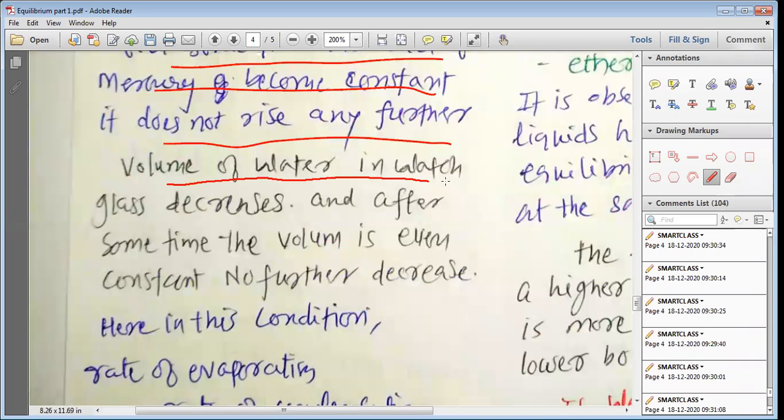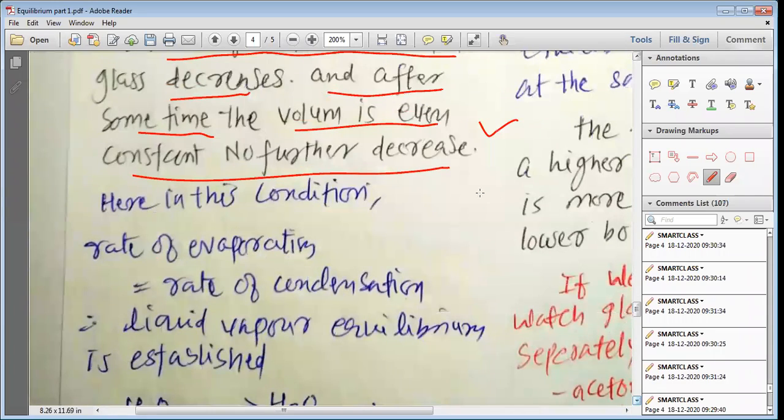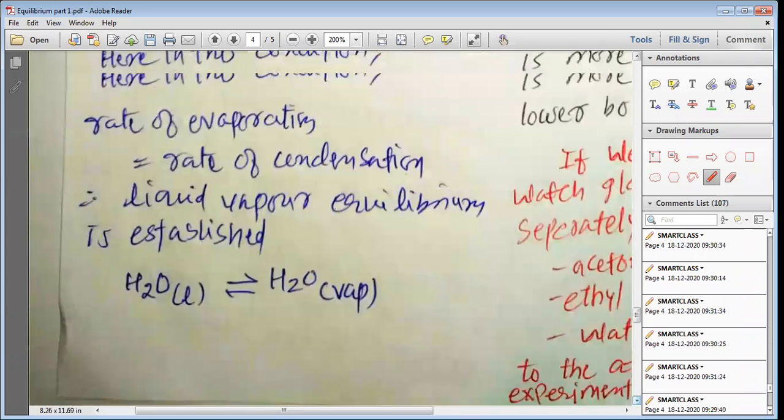The volume of water in the watch glass decreases. So as the water turns into vapor, the volume in the watch glass decreases. And after some time, the volume is constant and there is no further decrease. So initially some of the volume of the water decreases, and after some time, in a closed container or a closed system, the volume of water remains constant and does not change.